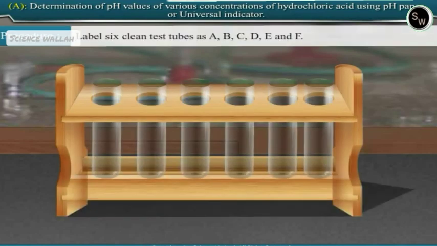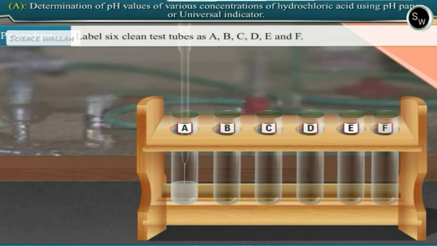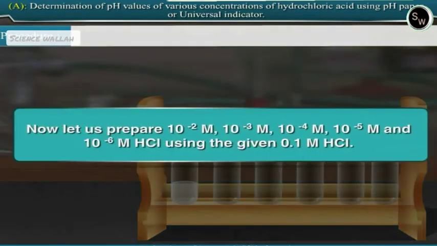Let us perform the experiment. Label 6 clean test tubes as A, B, C, D, E and F. Take 10 ml of 0.1 molar hydrochloric acid in test tube A. Now, let us prepare 10 raised to minus 2 molar, 10 raised to minus 3 molar, 10 raised to minus 4 molar, 10 raised to minus 5 molar, and 10 raised to minus 6 molar hydrochloric acid using the given 0.1 molar hydrochloric acid.